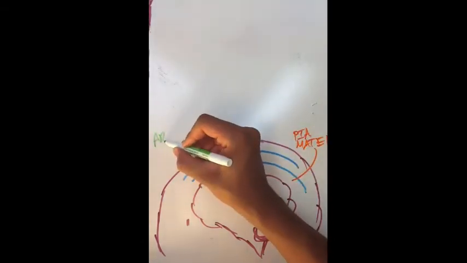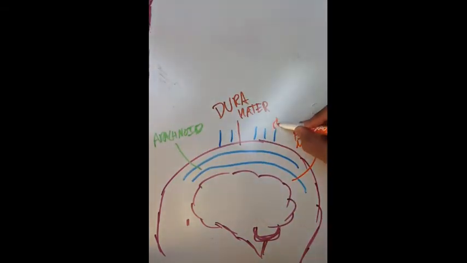The brain seems very cool, but how does our body protect it? The brain is protected by the cranium of the skull. There are three membranes protecting it: the dura mater, the arachnoid, and the pia mater. Think of it as a cake with three layers. The first layer is the dura mater, the second is the arachnoid, and the final layer is the pia mater.